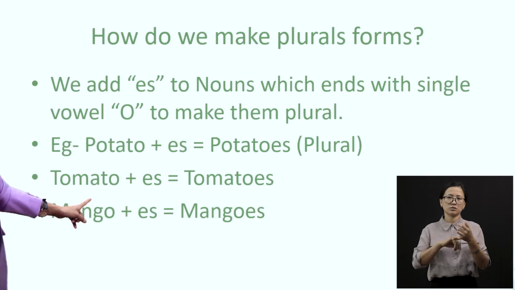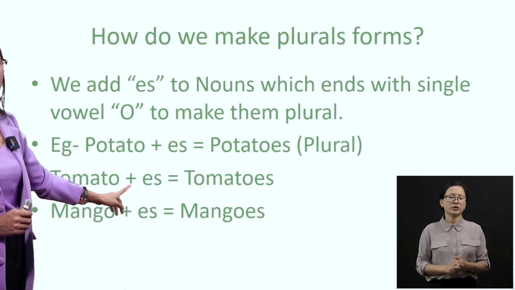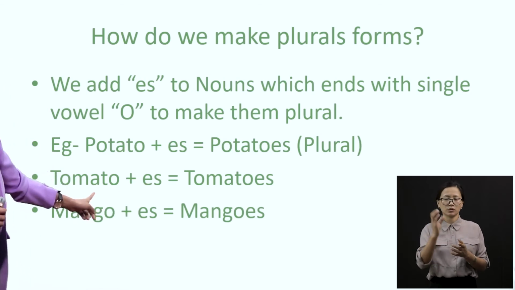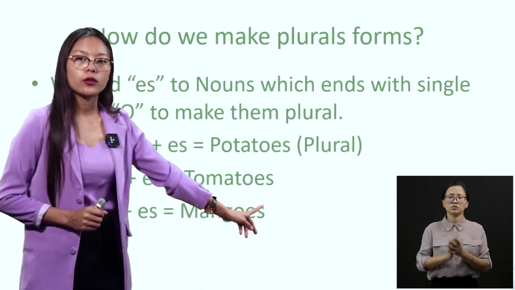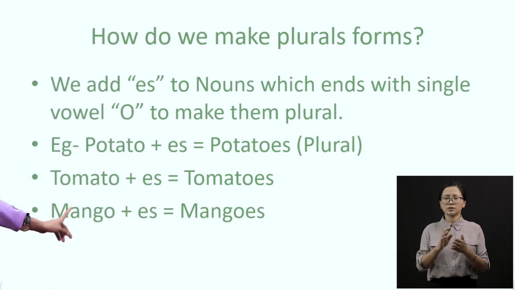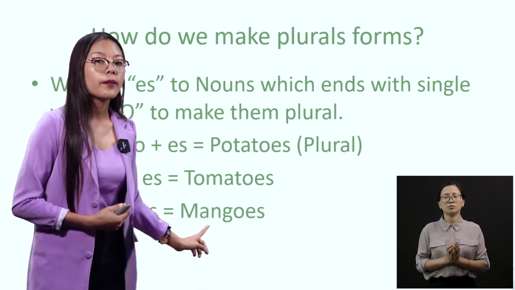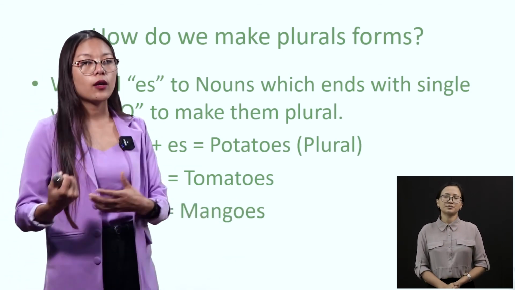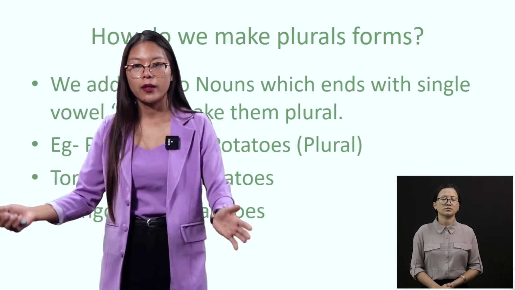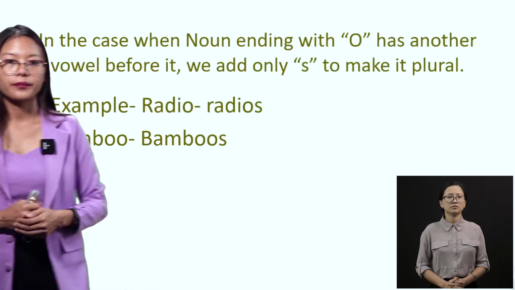Just like that, tomato without the es is singular. But if we add es to tomato, it becomes tomatoes. That means it is plural. Now here is mango. That means only one mango. But if I add es to mango, it becomes mangoes. That means it is now plural. I am referring to many mangoes. That is known as singular and plural noun.